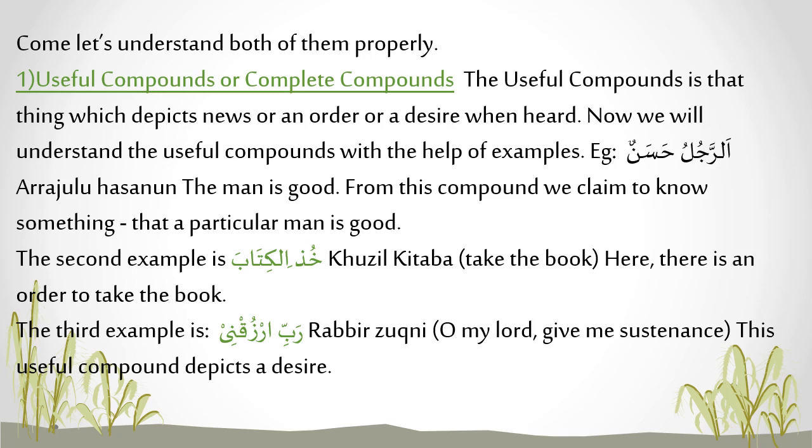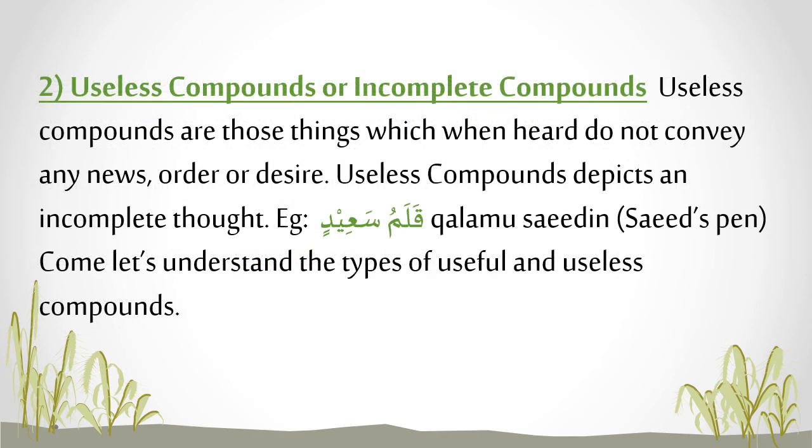Now, we will understand the useful compounds with the help of examples. Example, Ar-rajulu hasanun, the man is good. From this compound, we claim to know something that a particular man is good. The second example is Khudhil kitaba, take the book. Here, there is an order to take the book. The third example is Rabbir zuqni, O my Lord, give me sustenance. This useful compound depicts a desire.